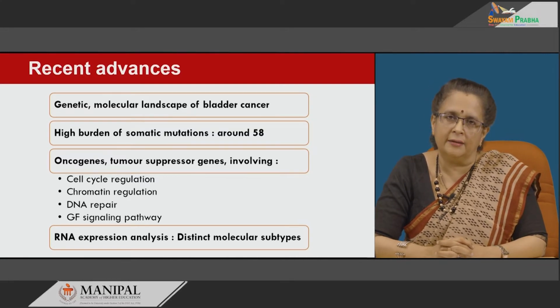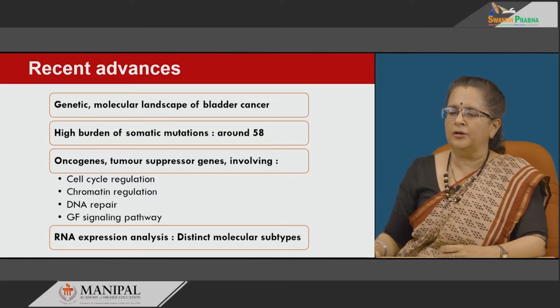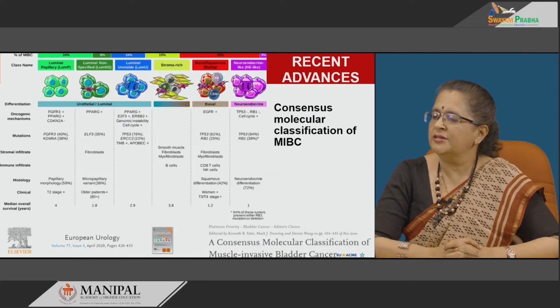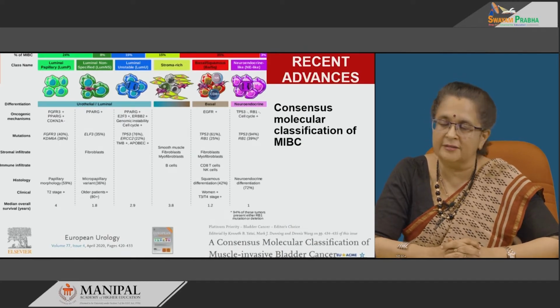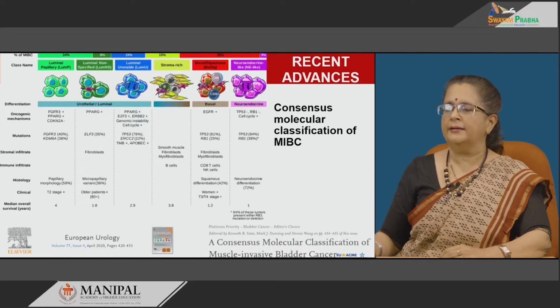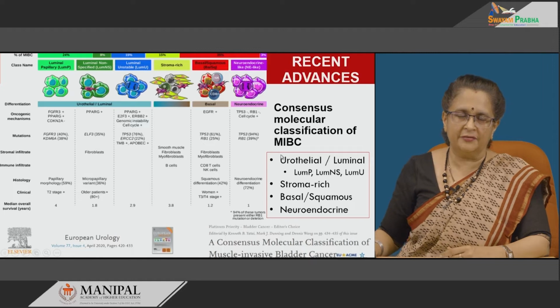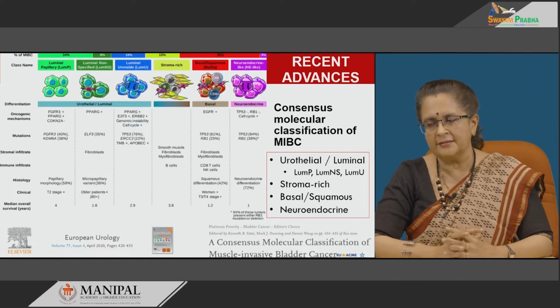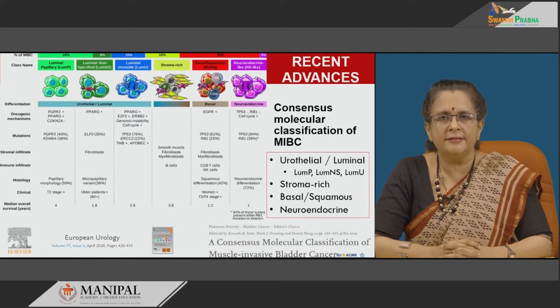So much so that when they did RNA expression analysis, they identified distinct molecular subtypes. Based on that, we have the latest consensus molecular classification of muscle invasive bladder cancer, and in this there are distinct subtypes. Based on these we have specific classes, that is 4 classes, which include urothelial luminal, stroma rich, basal and squamous, as well as neuroendocrine.